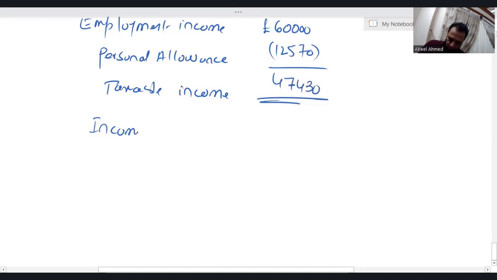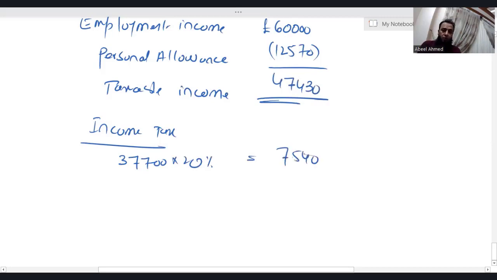Income tax. Simply, you can directly take 37,700 into 20%. I think it is 7,540. Now, what do you have to do? Listen, your taxable income is 47,430. You have consumed the basic rate band, which ends at 37,700.